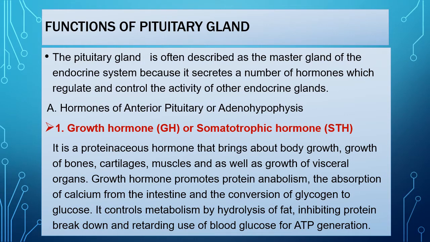Growth hormone promotes protein anabolism, absorption of calcium from the intestine, and the conversion of glycogen to glucose. It controls metabolism by hydrolysis of fat, inhibiting protein breakdown, and retarding use of blood glucose for ATP generation.